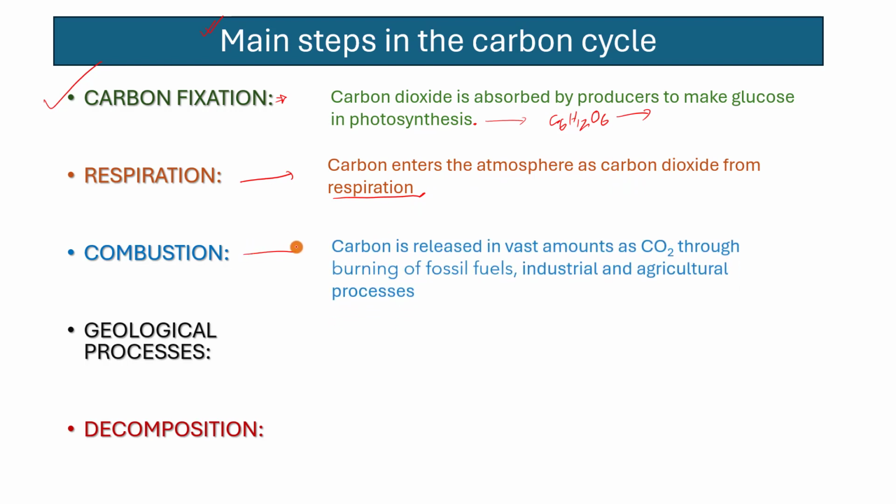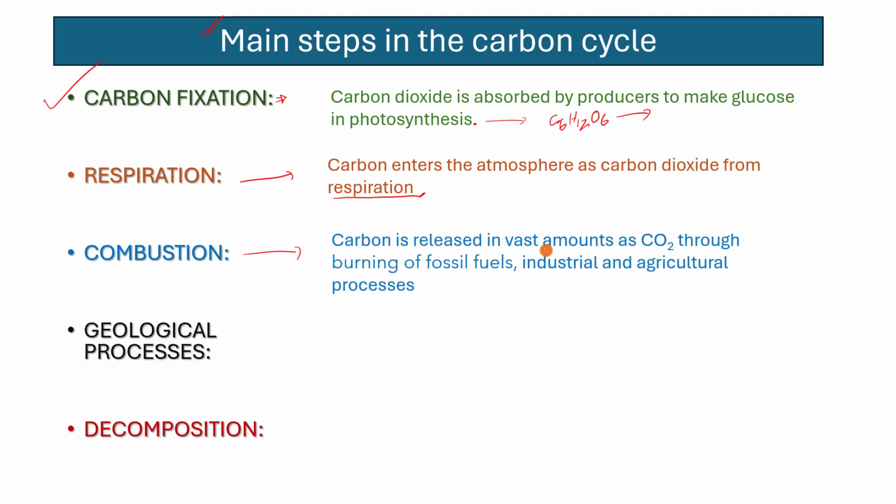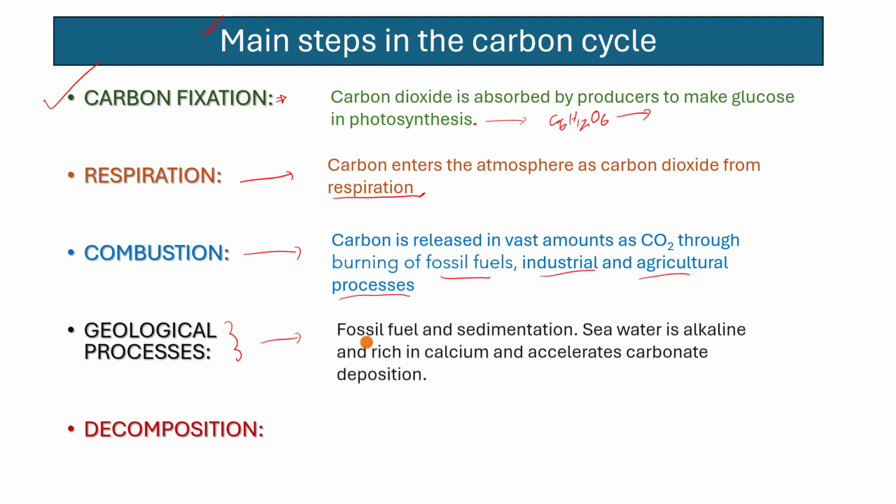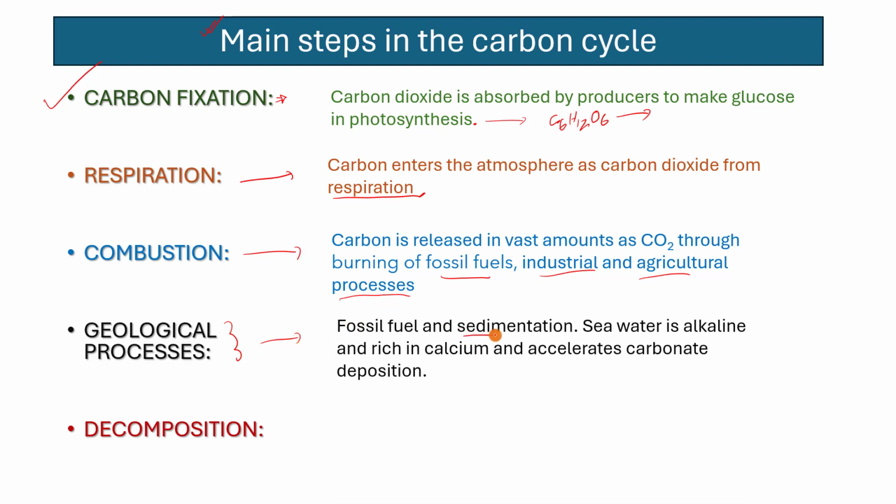Carbon can be released into the atmosphere through the burning of fossil fuels, for example, coal, oil, and natural gas, for energy production, industrial processes, and transportation. Over long periods, some carbon is naturally isolated in the geosphere, through processes like sedimentation and the formation of fossil fuels.